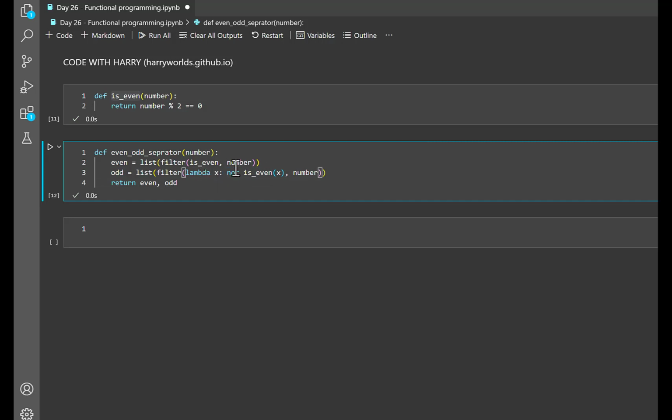to the result of is even. Basically that's our is even, and the function effectively keeps only the odd numbers from the original list.